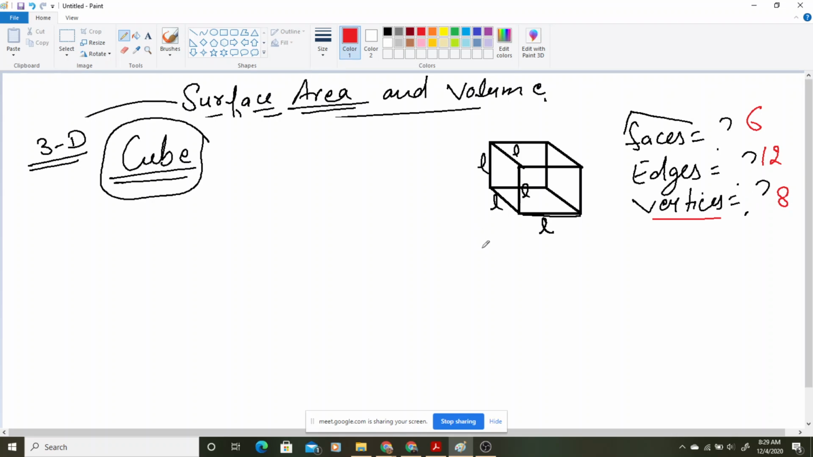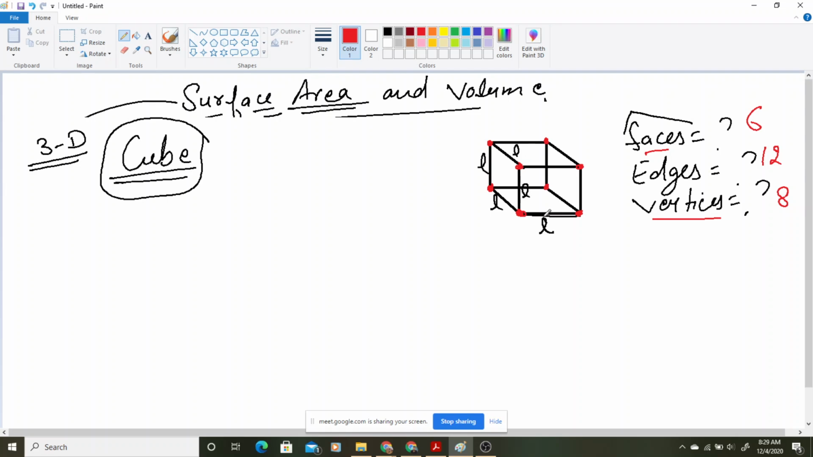See, many of the students, I know, get confused between faces, edges and vertices. See, vertices are the corner points we talk about of any three-dimensional shape. See, these are the corner points. These are called what? Vertices. And you can count, we are having 8 vertices here.